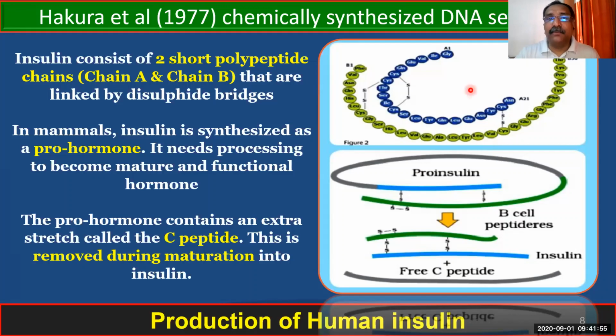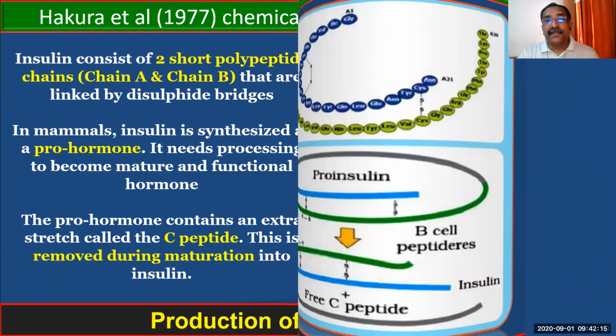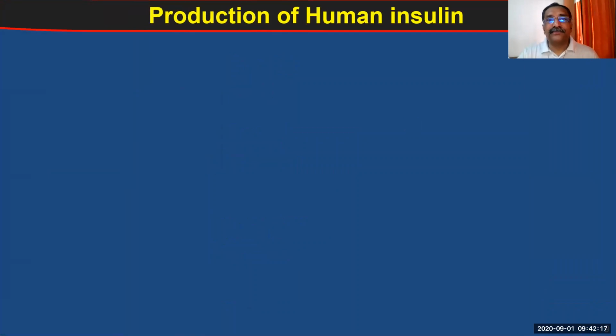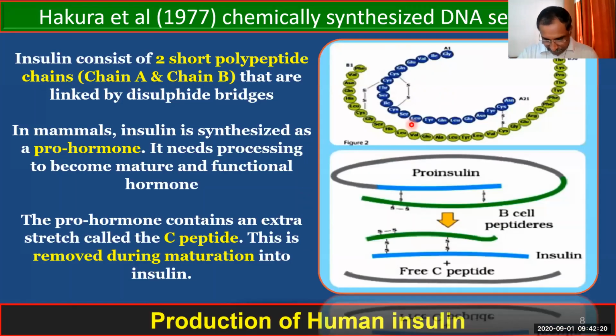After that, we can notice that both these chains are linked. Look over here, you can see that it is linked. And how has the linking been done? By means of disulfide bridges. I hope that you are able to see it. Are you able to see over here? Okay, two bridges are there. This is one bridge and this is the second bridge.